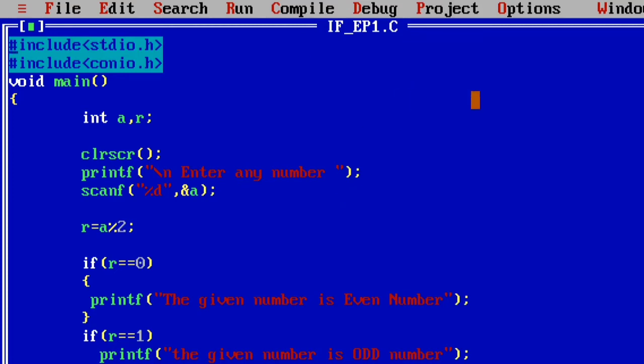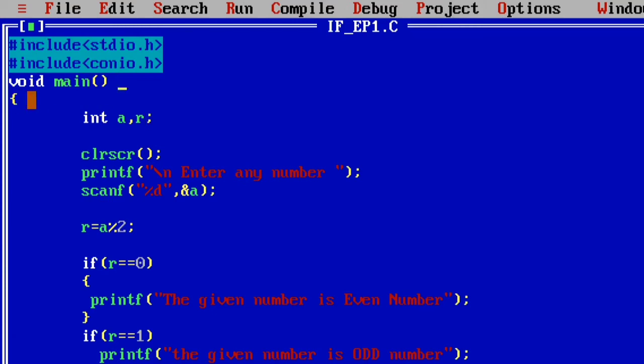Now in this program, observe carefully, our C program is executed from the main function and ends in the main function. That means my C program contains only one function, called the main function.